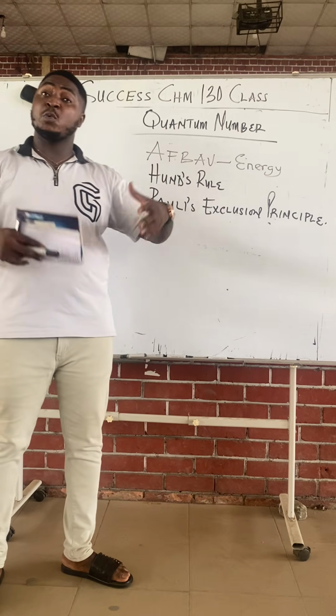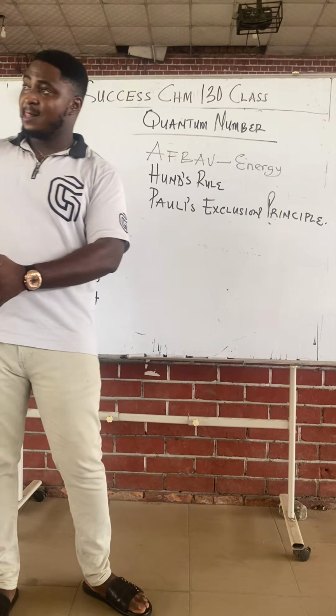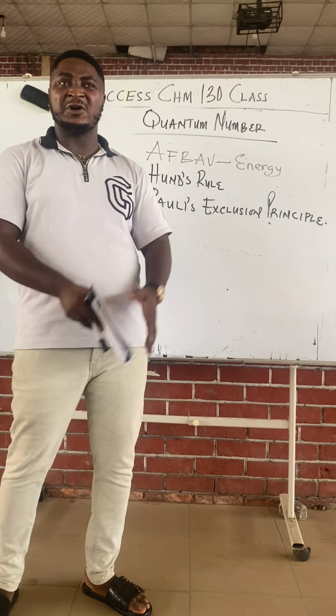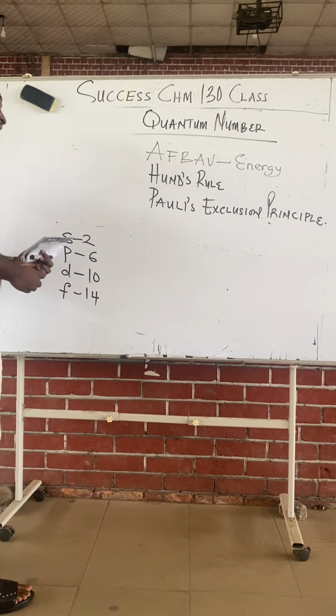Aufbau's rule tells us that when filling electrons in orbitals, we start from lower energy level to what? Higher energy. So it is wrong to first fill electrons in the M shell before the K shell. It's wrong to fill electrons that way. Now let me show you the energy levels in the SPDF class.